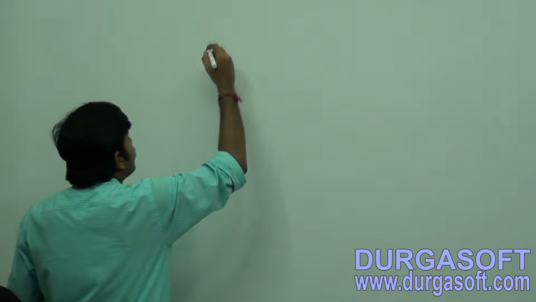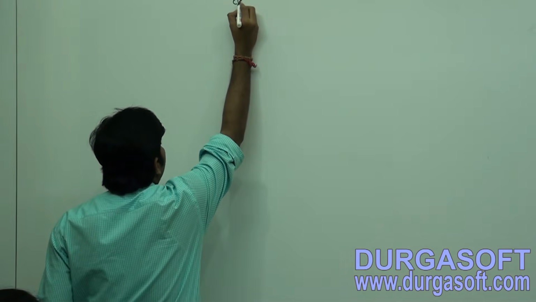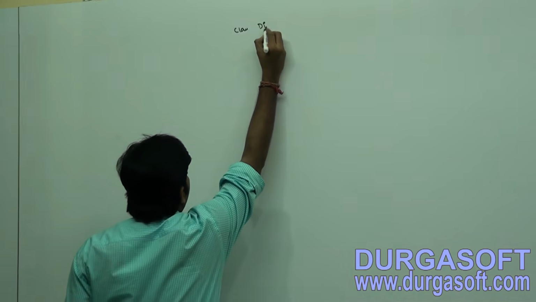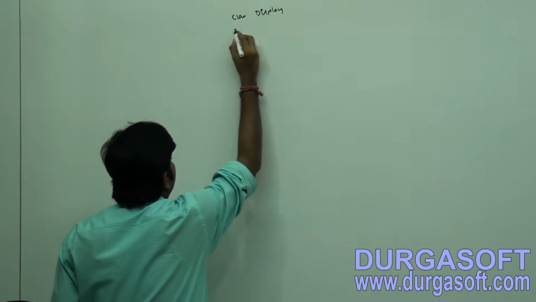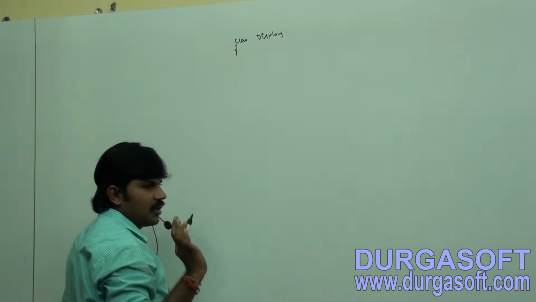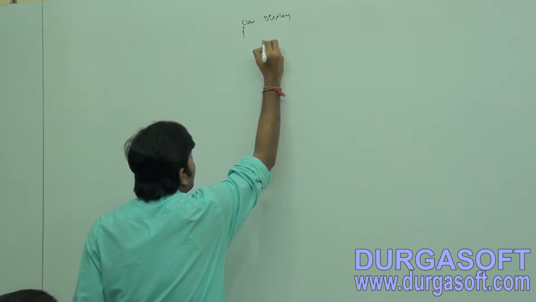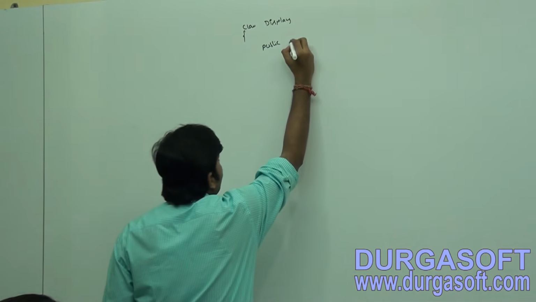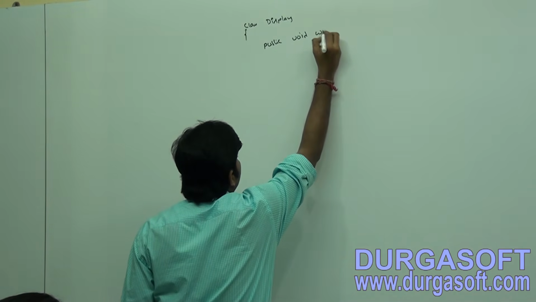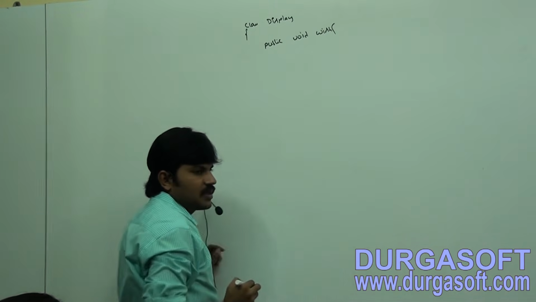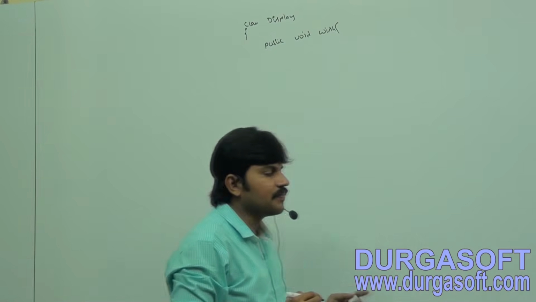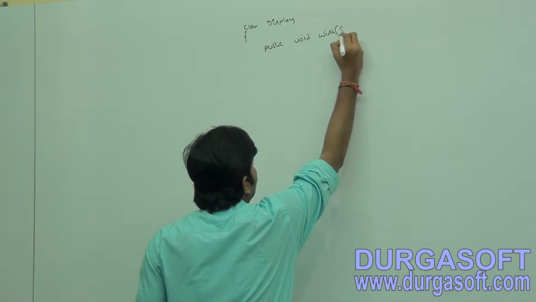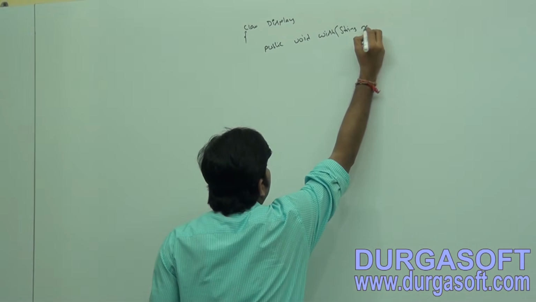Now see, here I am taking class Display. This Display class contains one method, public void wish method. I want to wish some person. To whom do you want to wish?